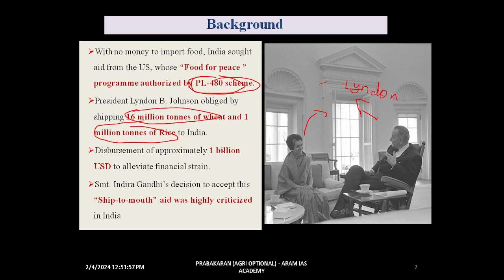The disbursement was around $1 billion worth of food grains. The term used for this import was ship to mouth. Ship means import, and to mouth means the food grains that we imported from other countries. It was highly criticized by the opposition party in India.